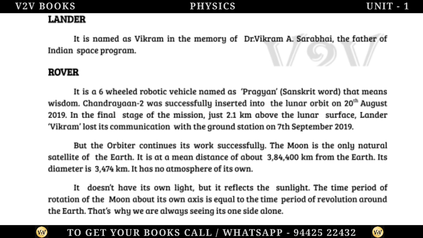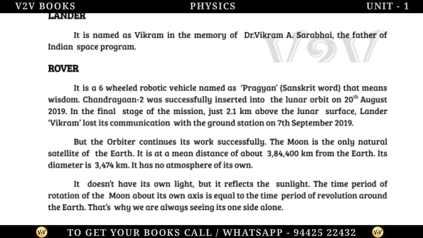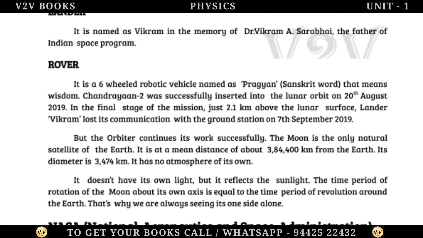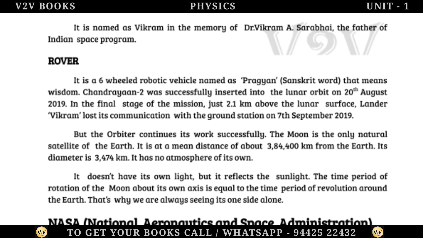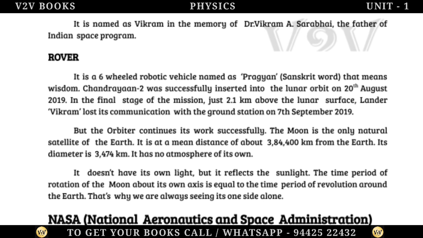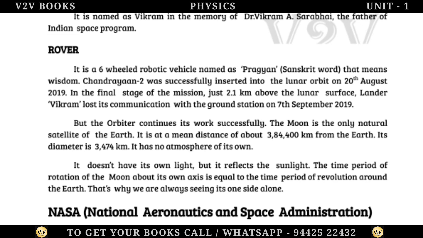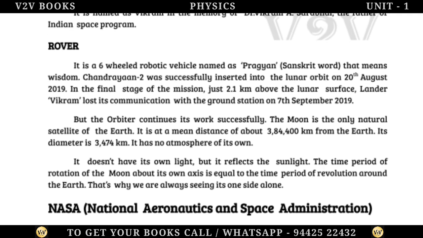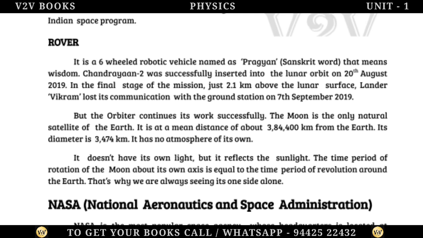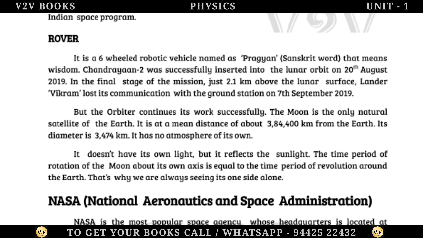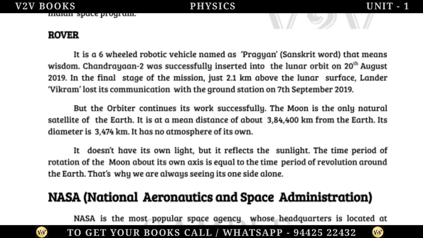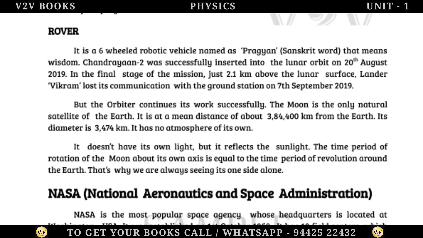Chandrayaan-2 was successfully inserted into the lunar orbit on 20 August 2019. In the final stage of the mission, just 2.1 kilometers above the lunar surface, lander Vikram lost its communication with the ground station on 7 September 2019. But the orbiter continues its work successfully.